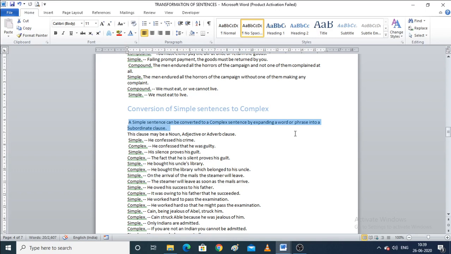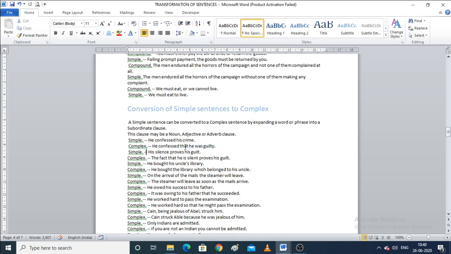Now how can you do that? The first example says, he confessed his crime, which is a simple sentence. Now the complex one says, he confessed that he was guilty. Now, "he confessed" does not give the complete meaning. So this is a dependent clause, whereas "he was guilty" is an independent clause.